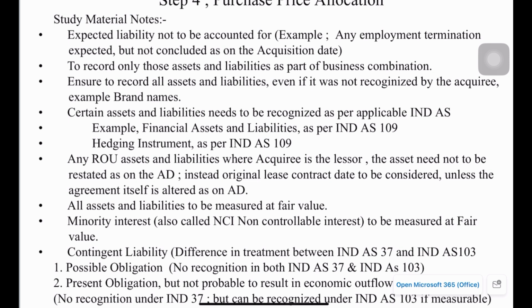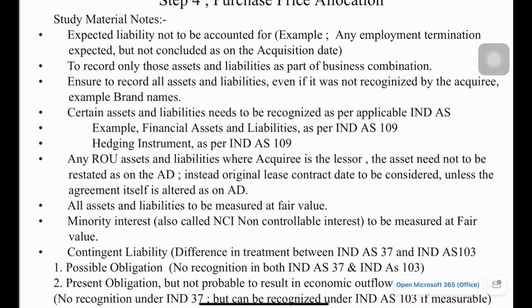Second, record only those assets and liabilities as part of the business combination. Even if, in the books of the acquiree, those assets and liabilities have been carried at a different value or not recognized at all, that doesn't matter. If they are taken over, we have to measure the fair value, and those assets and liabilities should be accounted for in the books of the acquirer.